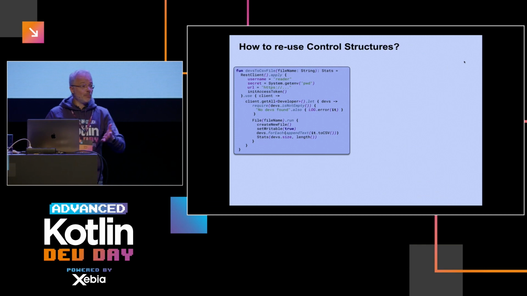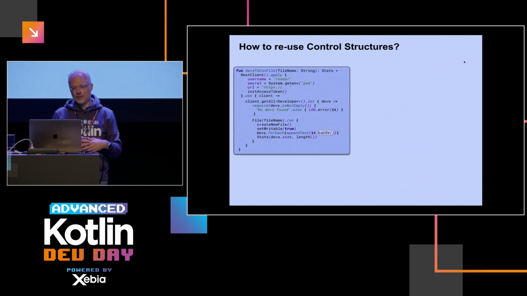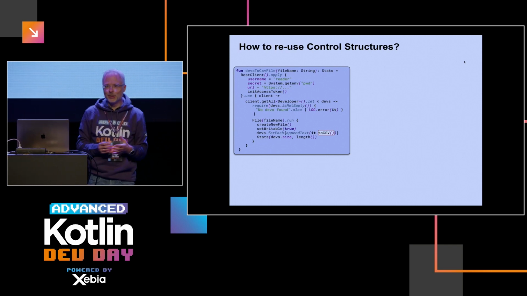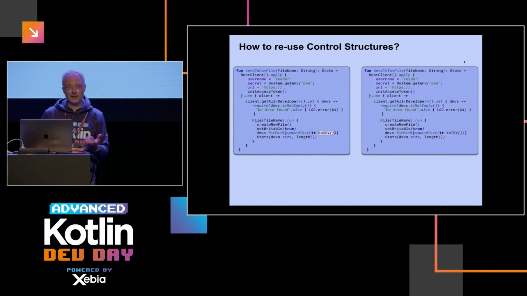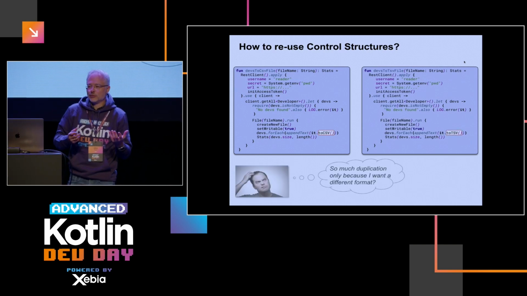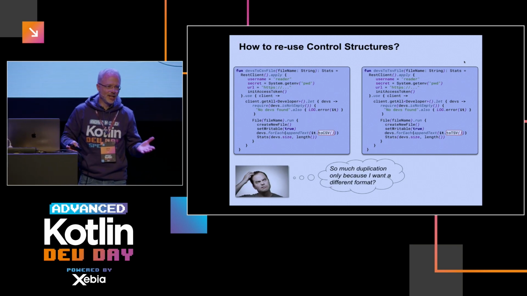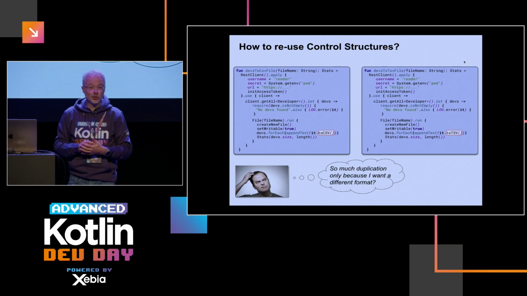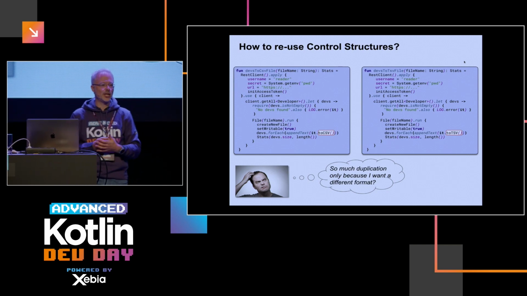Now our PO comes to my desk and says, it's nice that we output the stuff to CSV, but let's do something crazy. Let's output it as TSV, tab-separated values. Well, what I could do is copy-paste it and then execute it as TSV, which is kind of silly, right? We don't want to have so much duplication. But what kind of structure can I come up with to get rid of the duplication?